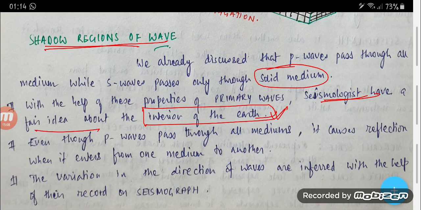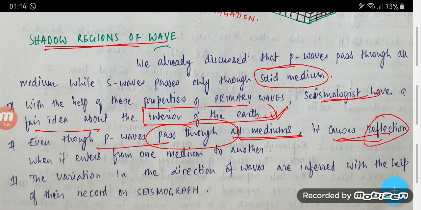So even though P waves pass through all the media, that is the solid, liquid and gaseous medium, it causes reflection when it enters from one medium to another. It causes reflection as it behaves like a ray of light. So the variation in the direction of waves is inferred with the help of their record on the seismograph. So how can we infer the variation? By the help of this seismograph.